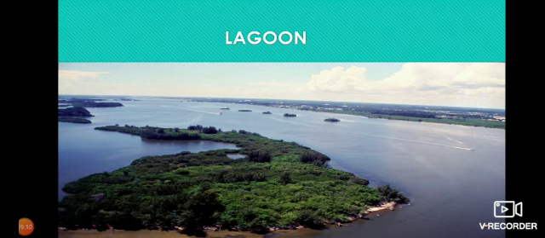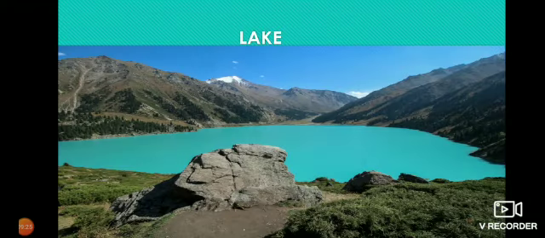Okay, children. Next, we move to another landform. What is this? A lake. How can you define a lake? A lake is a large body of water which is surrounded on all its sides by land. Can you name some examples of lake? Yes, they are Sambar Lake, Chilka Lake, Pulicat Lake, Kolleru Lake, and so on.